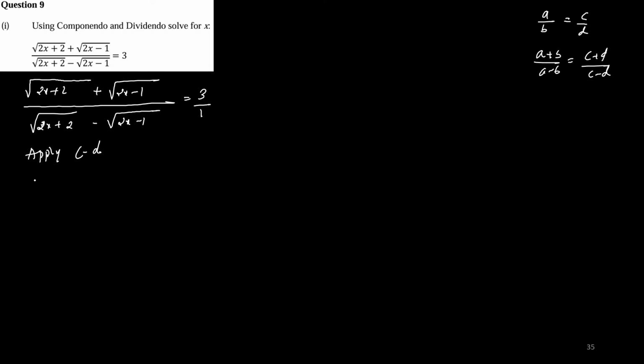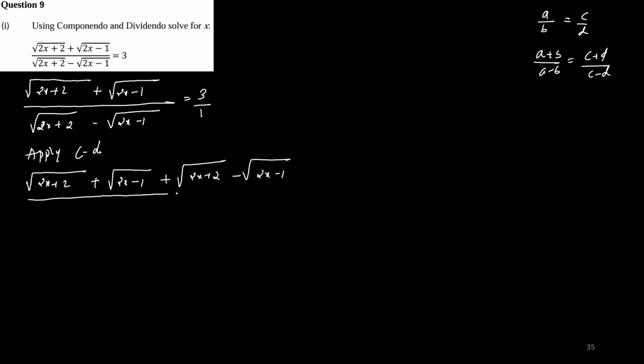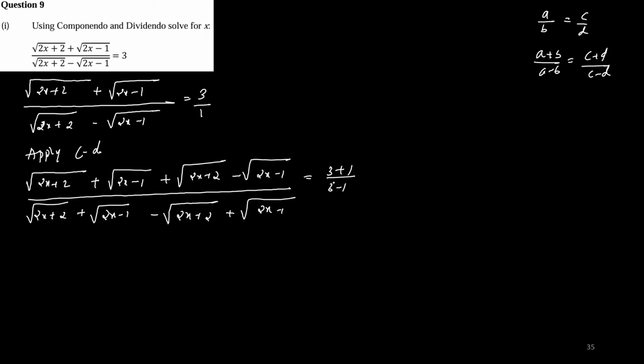So now I can apply componendo and dividendo: square root of 2x plus 2 plus root of 2x minus 1 plus root of 2x plus 2 minus root of 2x minus 1, divided by root of 2x plus 2 plus root of 2x minus 1 minus root of 2x plus 2 plus root of 2x minus 1, is equal to 3 plus 1 by 3 minus 1.